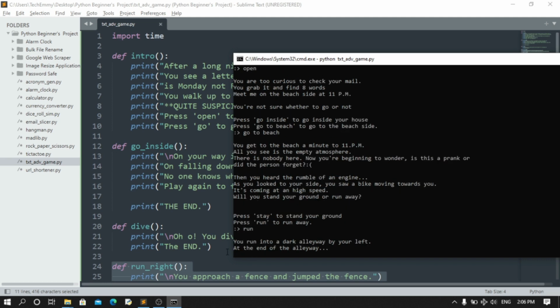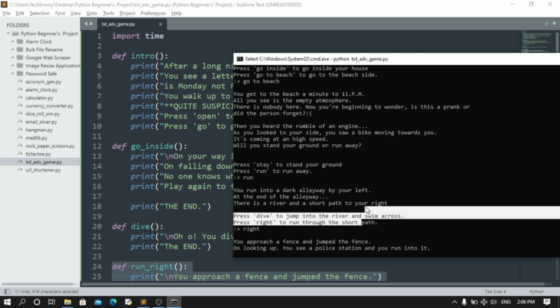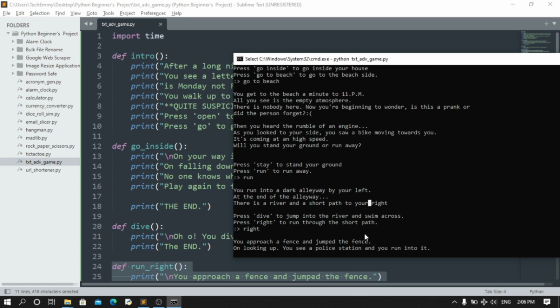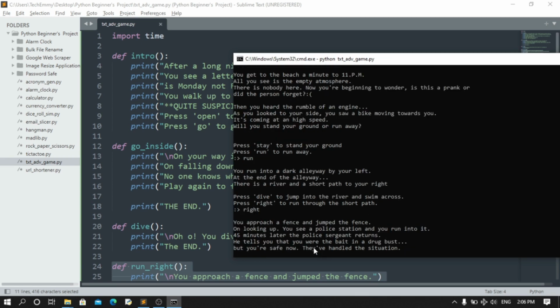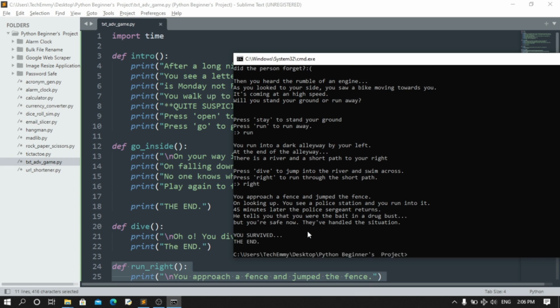So you run to a dark alley by your left. At the end of the alleyway, there's a river and a short path to your right. So we don't want to dive. I know what's going to happen. If I go to my right, you see a police station and you run into it. Then 45 minutes later, the police return. They tell you that you were debating a drug bust where you're safe now. You handled the situation. You survived. The end.